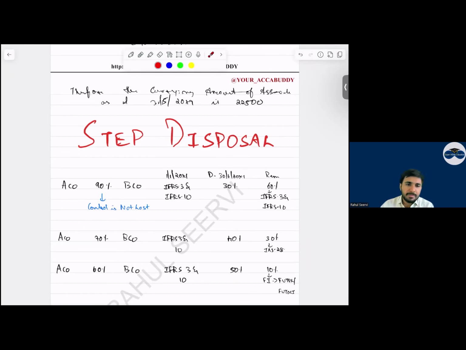Tell me. Step acquisition is done. Now, what are the types of questions? How can the examiner ask step acquisition and step disposal questions? What do you think, everyone? How can the question come in your exam? Do you have any idea?